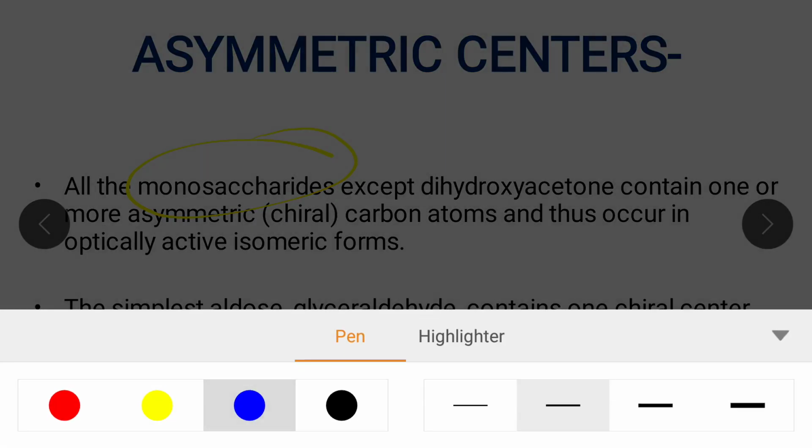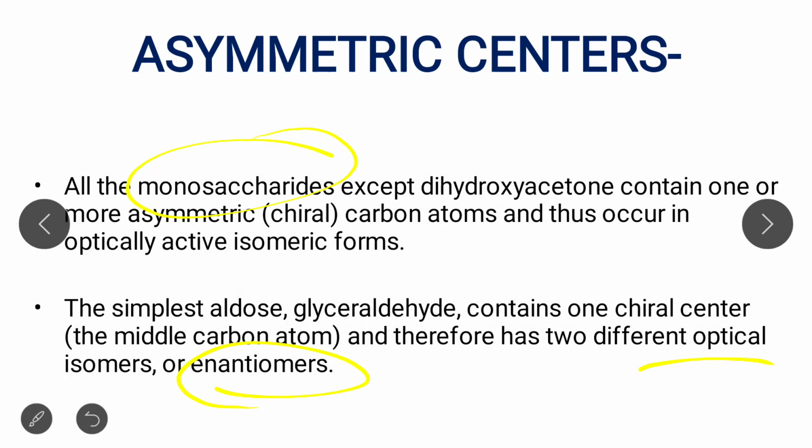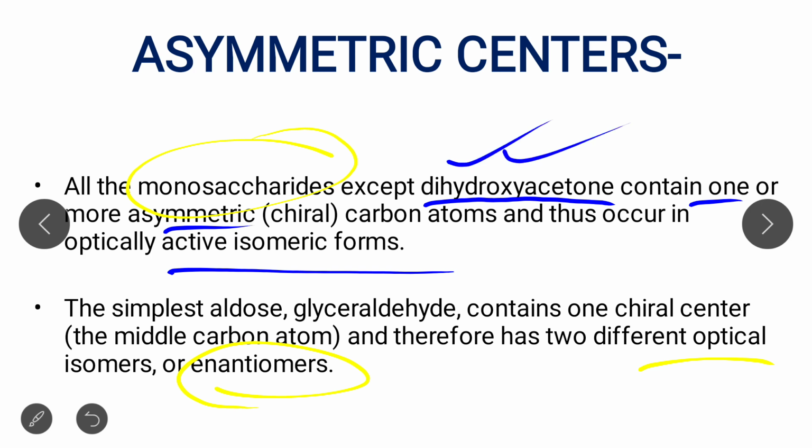Here one important point is that monosaccharides except dihydroxyacetone contain one or more asymmetric carbon atoms and occur in optically active isomeric forms. Dihydroxyacetone is the only monosaccharide which does not contain an asymmetric carbon.